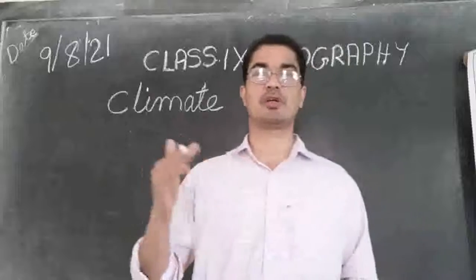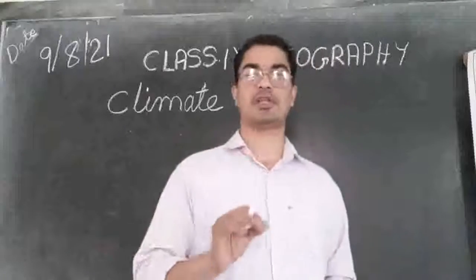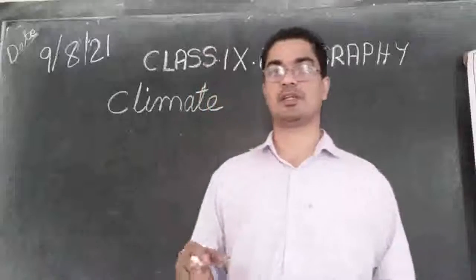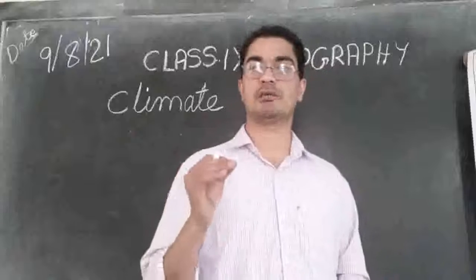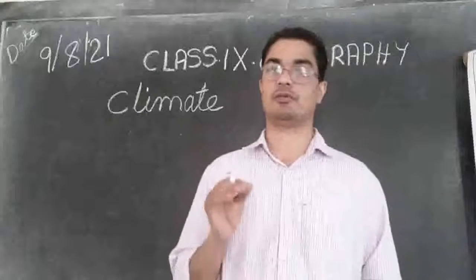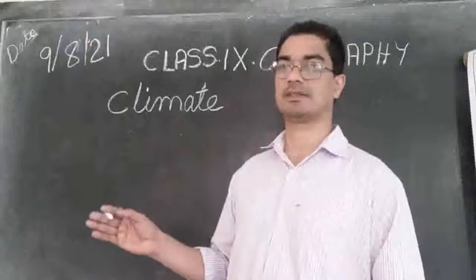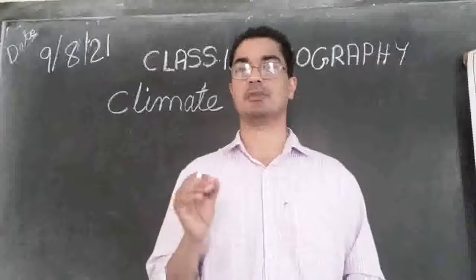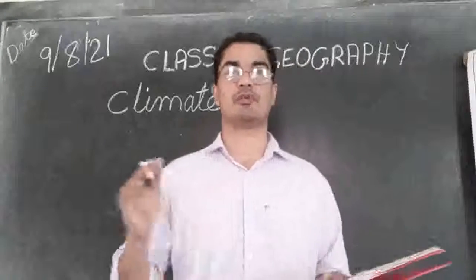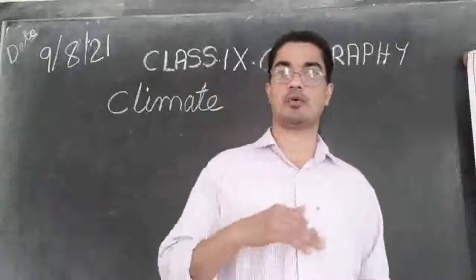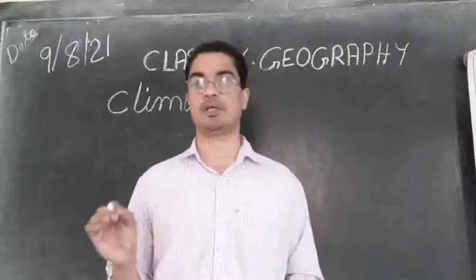Climate means it should be for many years. But when we speak about weather, we can say today's weather is cloudy, today's weather is rainy, today's weather is cold. We can say today morning's weather is like that, today afternoon's weather is like that. We can speak about a point of time. But when we talk about climate, it should be over a long period of time, over a large area. I hope you understood what is weather and what is climate.